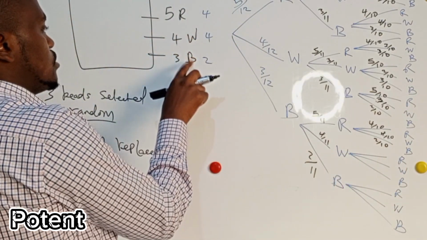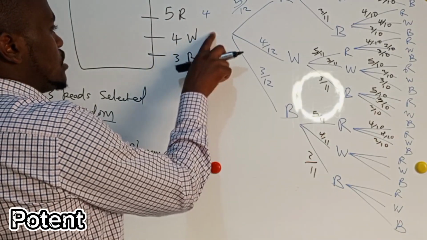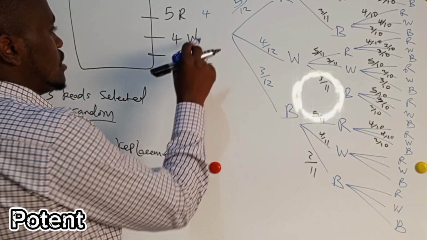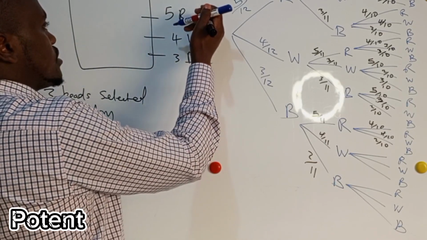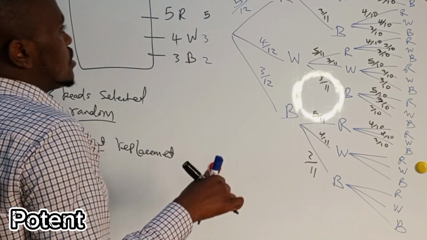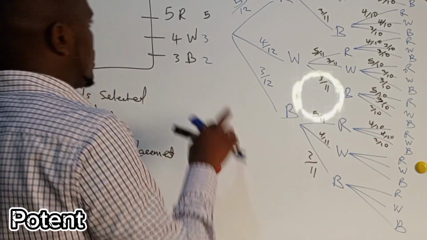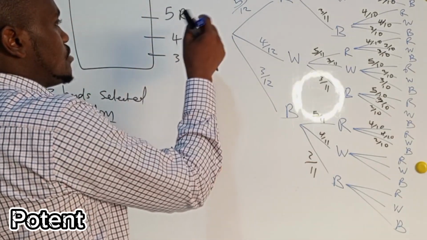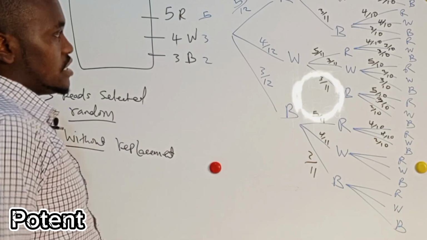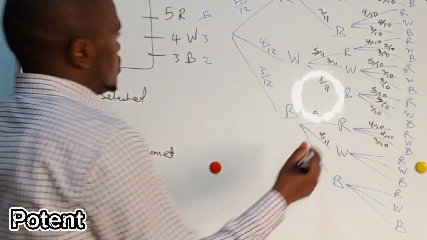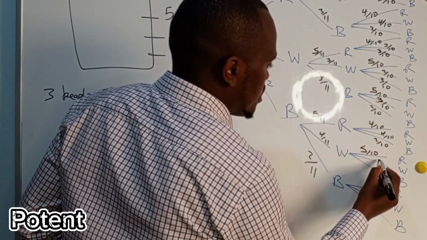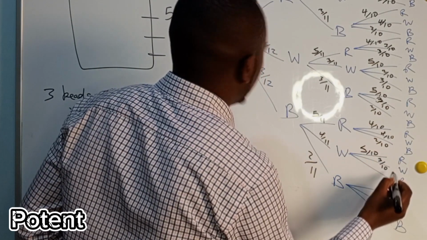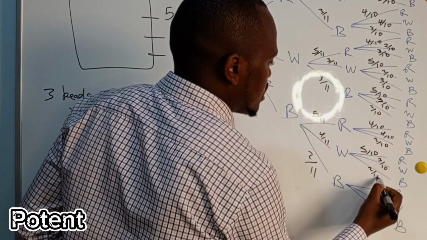What about if you had taken a blue and a white? A blue and a white. So here there will be 3, and this will be 5. Let me write with the same color. So here you'll have 5/10, 3/10, and 2/10.